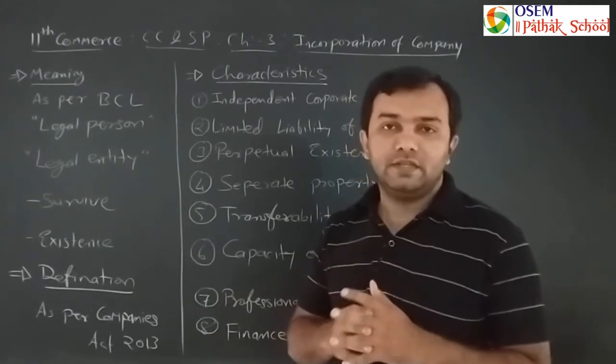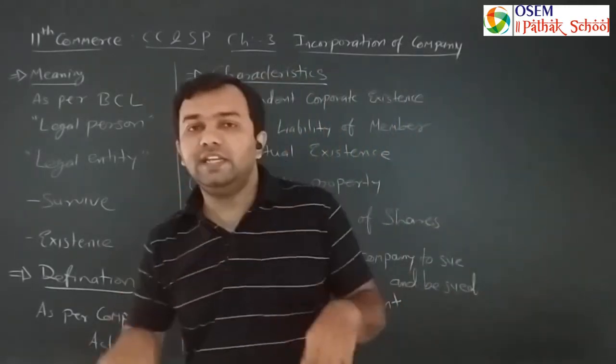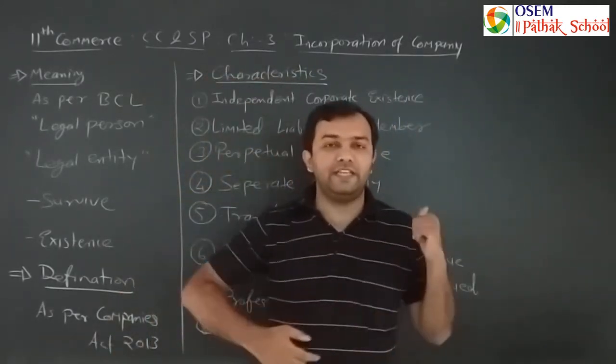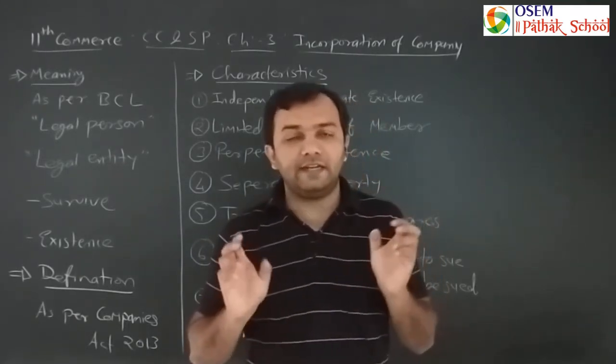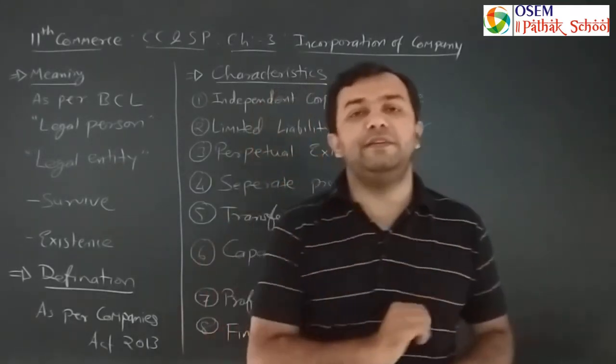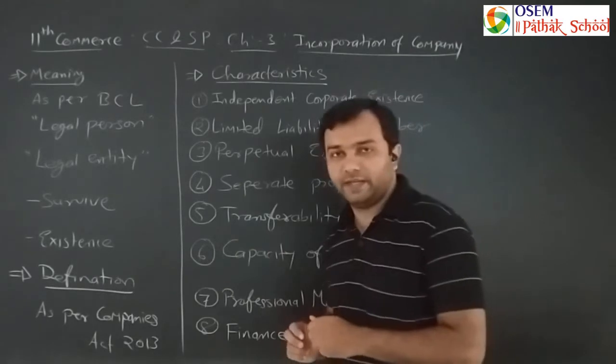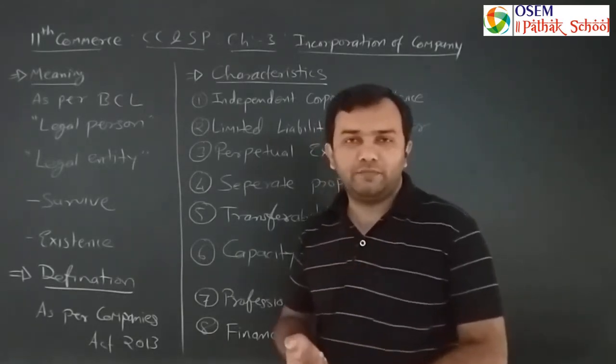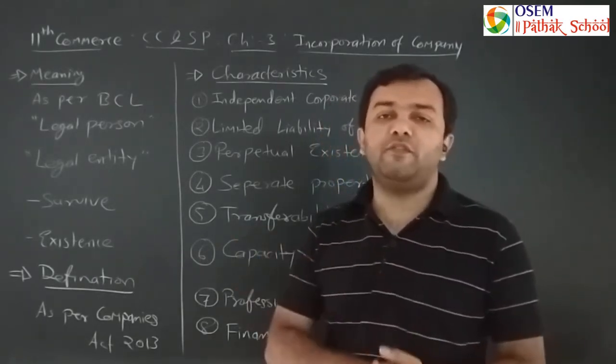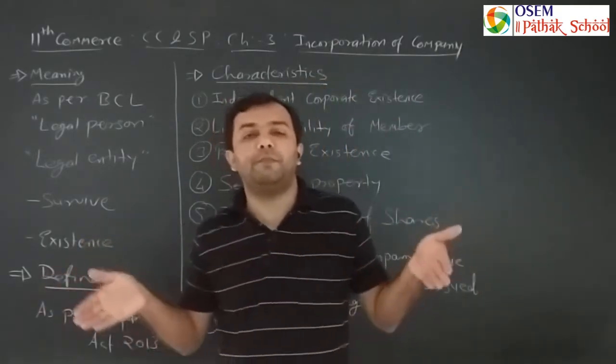The legal documents of the Reliance factory at Jamnagar are under the name of Reliance Industries Limited and not under the name of Mukesh Ambani, while the house of Mukesh Ambani is registered in his own name. So these are the separate property things.